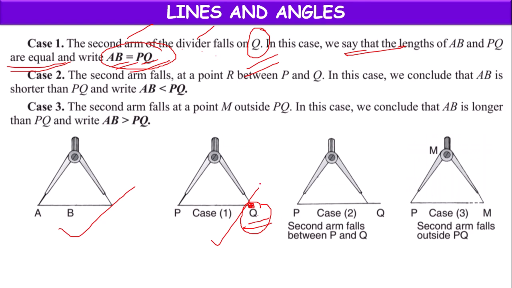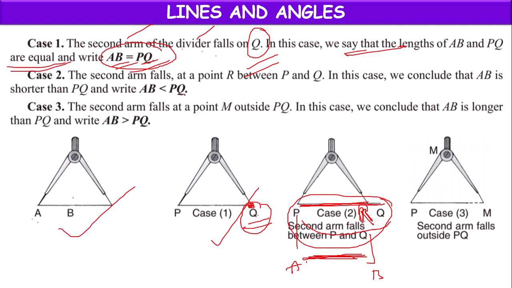Whereas if the second end point falls at a point R, which is between P and Q, we can conclude that PQ has more length, because in place of P on this line we have A, and in place of R we have B. This PR length is equal to AB, but PQ is greater than PR.